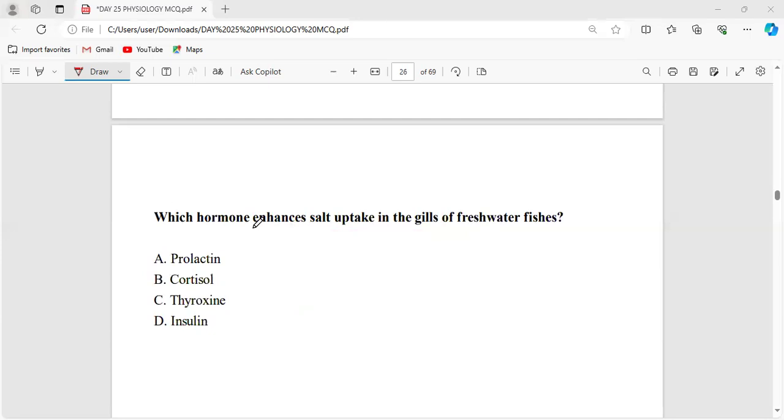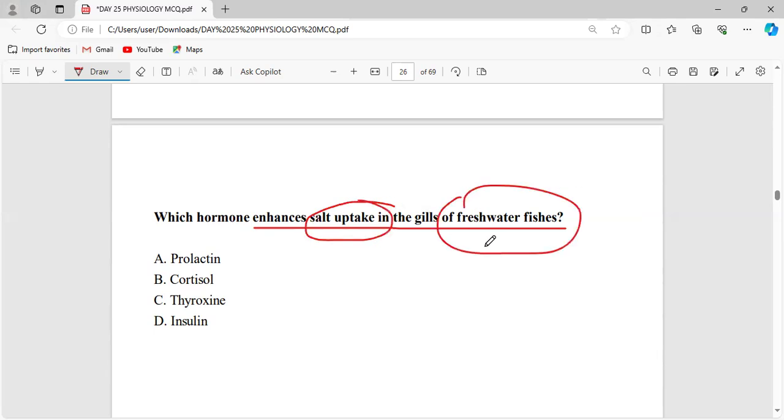Now, which hormone enhances the salt uptake in the gills of freshwater fish? Salt uptake in freshwater fish. Prolactin is a hormone.